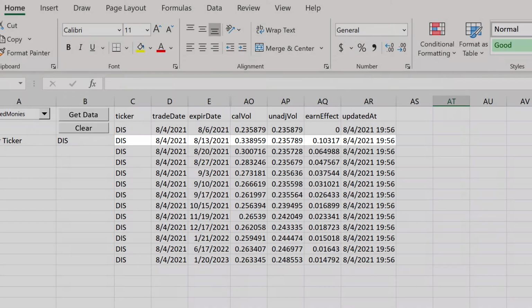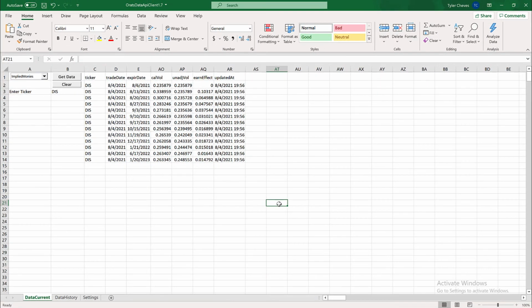This process of extracting the earnings effect can be applied to a variety of scenarios, including comparing the implied volatility to historical volatility, or comparing the implied volatility to that of an ETF, which doesn't have its own earnings season. There's a lot you can do with the ORATS earnings reports and Data API to gain an edge during earnings.